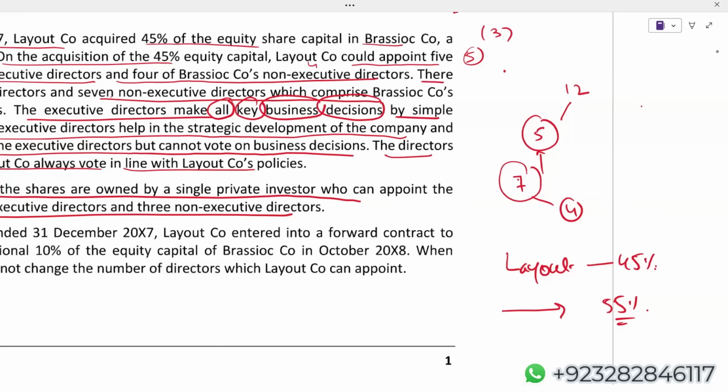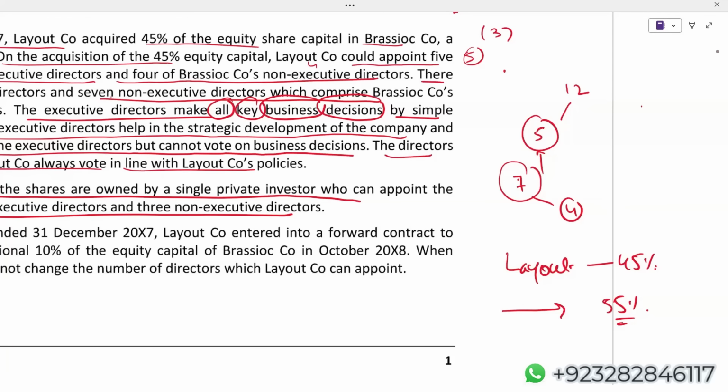But this is not the scenario here. This is one more reason why we are saying that Layout does not have control. Layout has a 45% holding, but the remaining 55% holding is not with dispersed shareholders. That is also an indication Layout does not have control in this Brasco company.